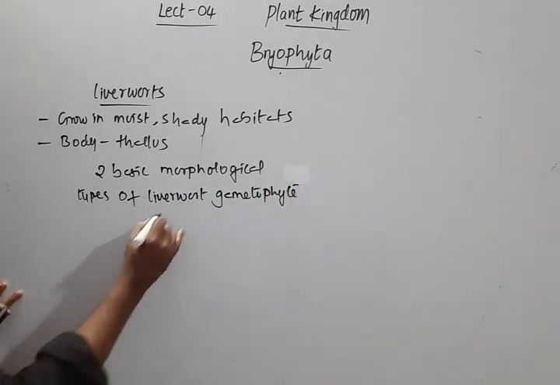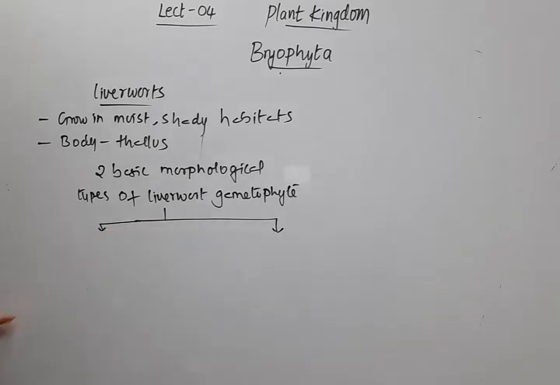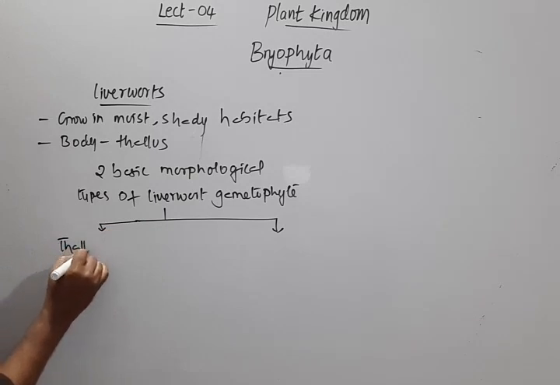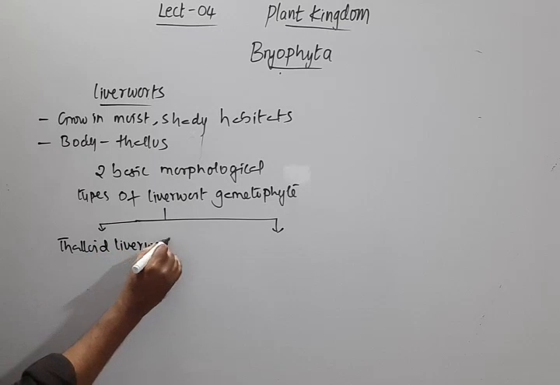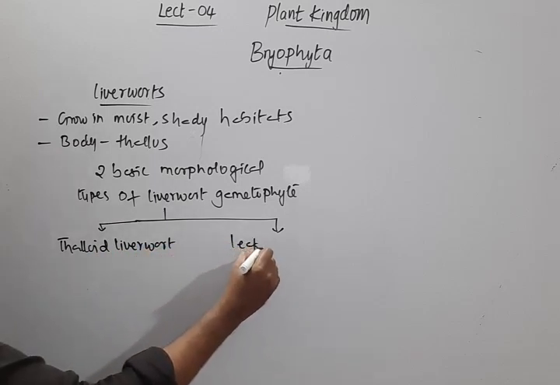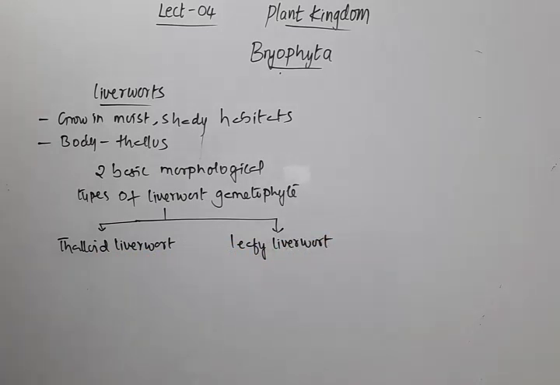So the two basic morphological types of liverwort gametophyte are the thalloid liverwort and the leafy liverwort.